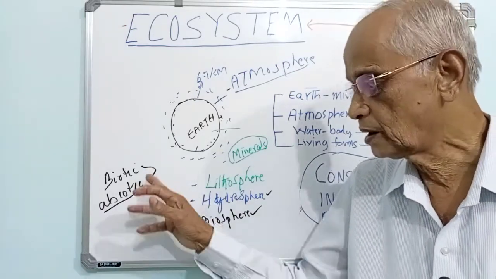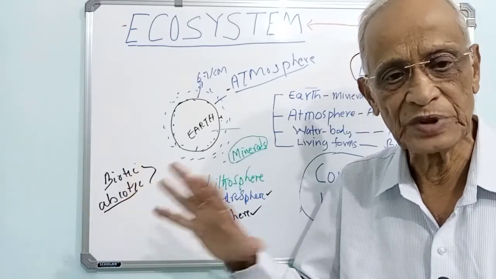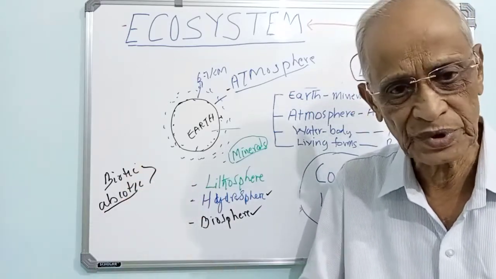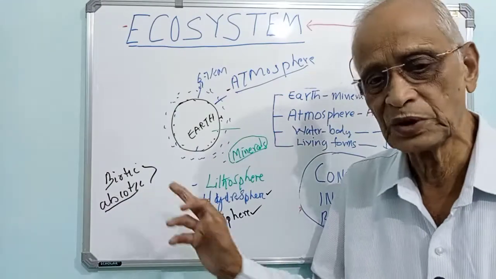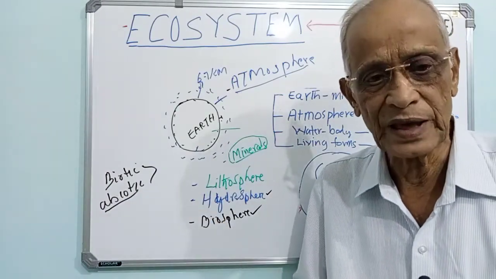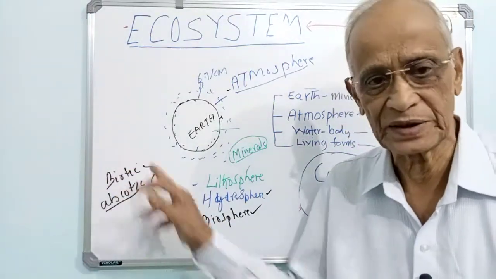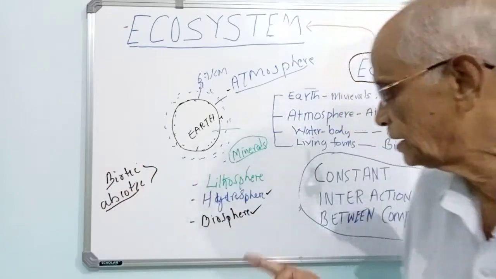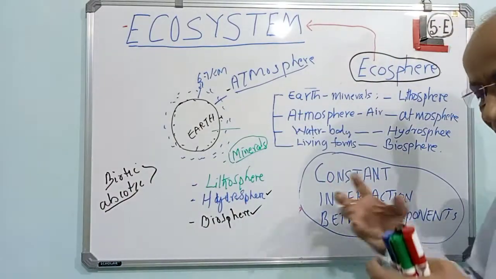There are biotic factors, that means living beings of different forms. And there are also abiotic factors, which are non-living. These two factors constantly interact.